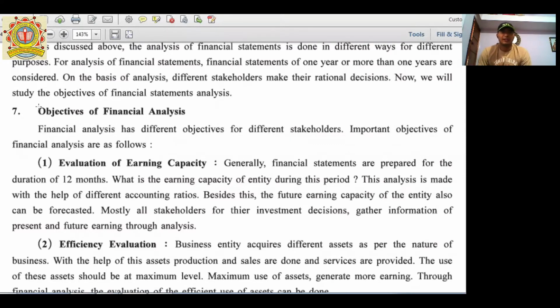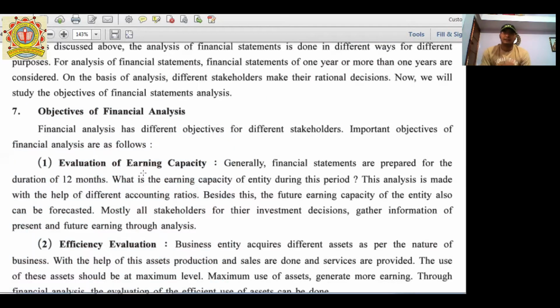Today I am going to start the financial analysis and its objectives. So what are the objectives of financial analysis? First one, that is evaluation of earning capacity, which means our earning capacity is evaluated by its objectives.